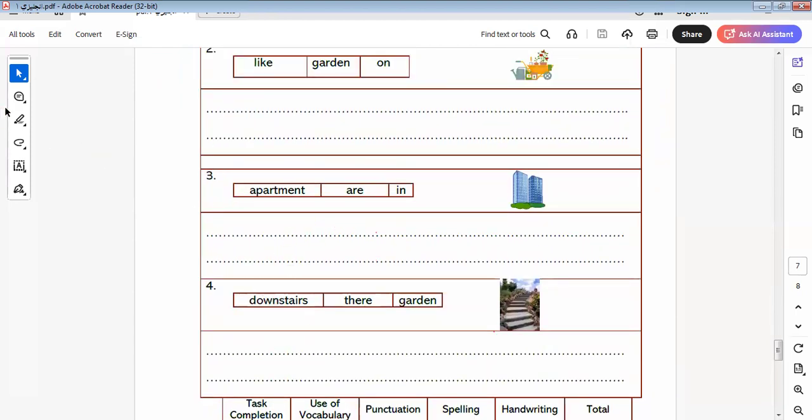We say I live in an apartment. I live in a big apartment.